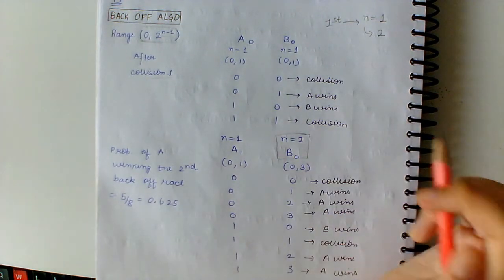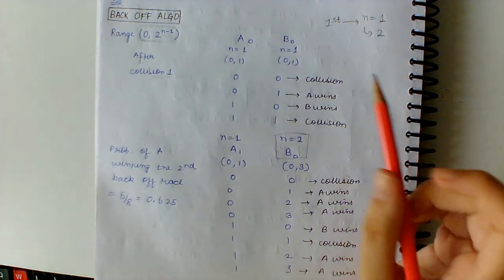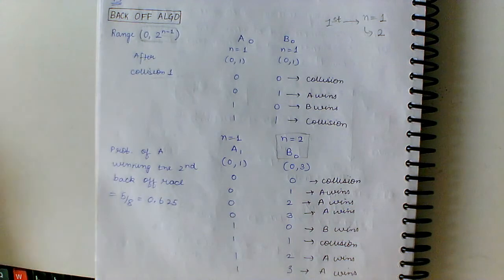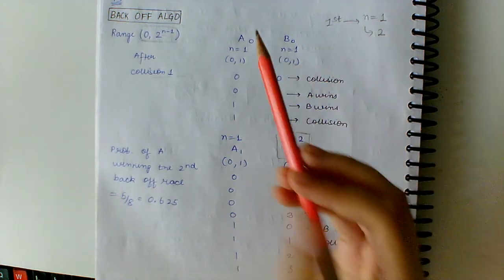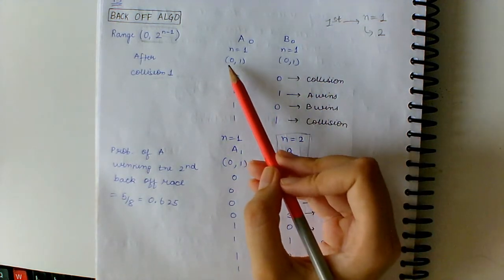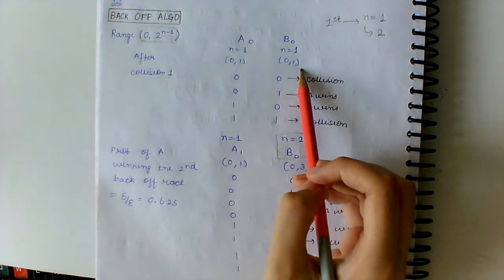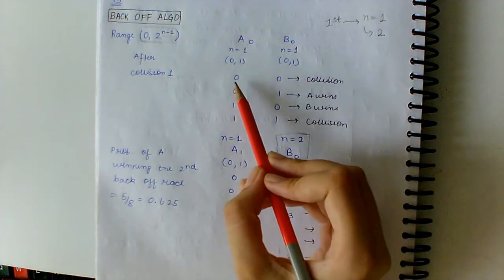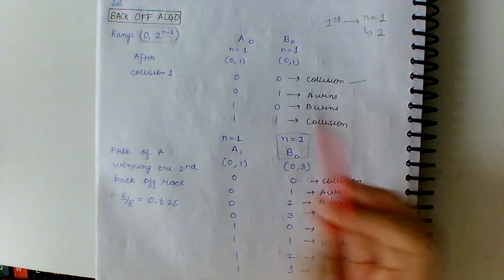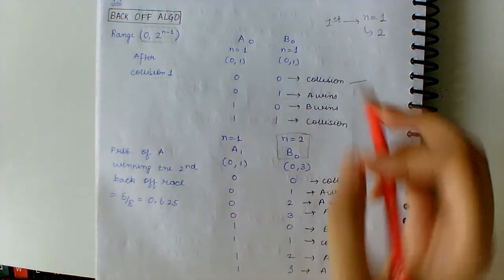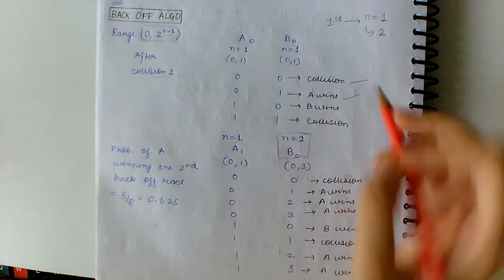I have taken A0 and B0, and the possible options for them after the first collision are 0, 1 and 0, 1. So if they both take 0, a collision occurs. If 0 and 1 is taken, A wins. If 1 and 0 is taken, B wins. And if 1 and 1 are taken, a collision occurs again.